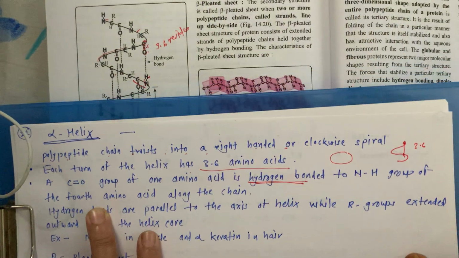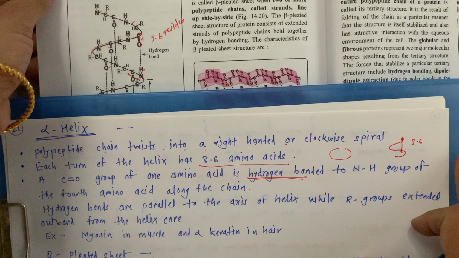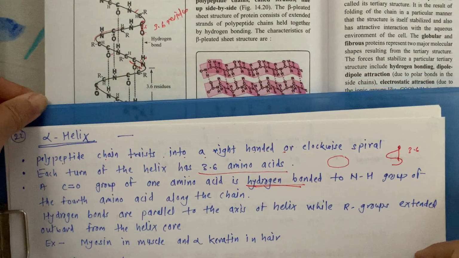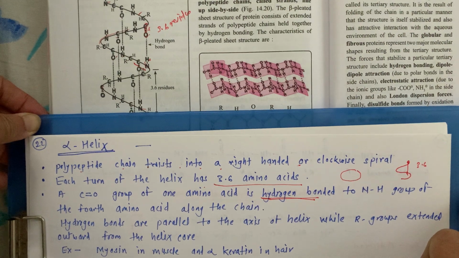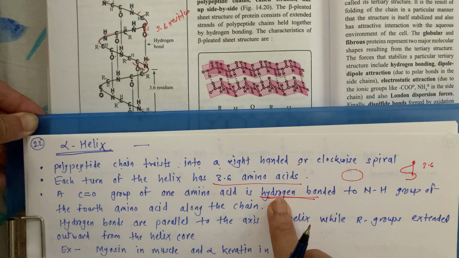I hope you are understanding it very well. See the structure in the textbook thoroughly, count them down, and then see whether it is 3.6 residues connected to each other in the spiral, and at the fourth carbon there is the fourth alpha amino acid and the first are linked to each other by hydrogen bonds.